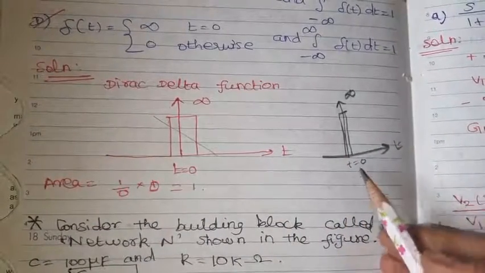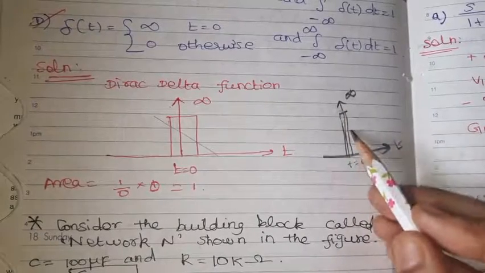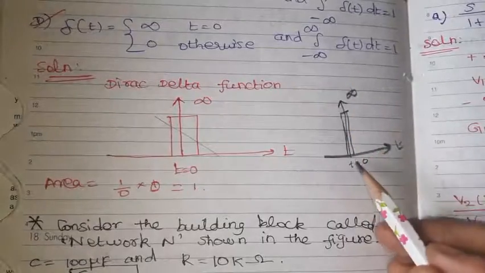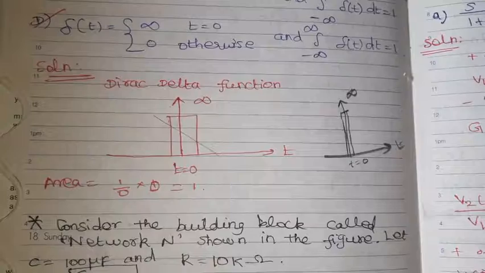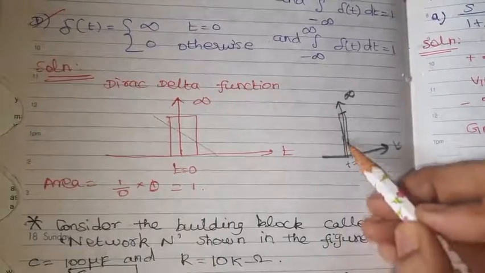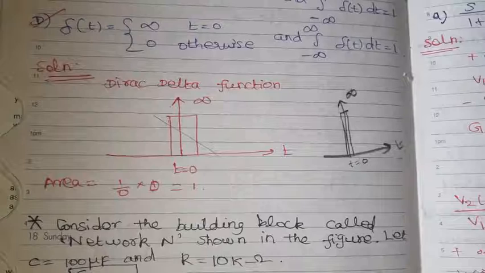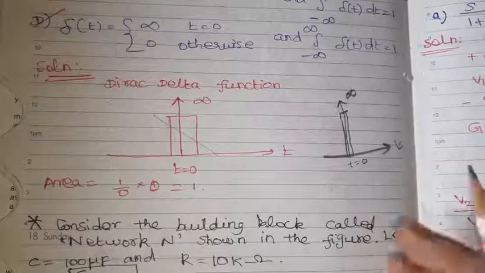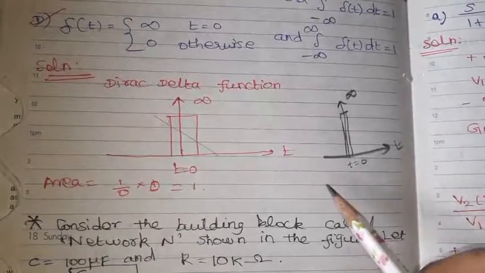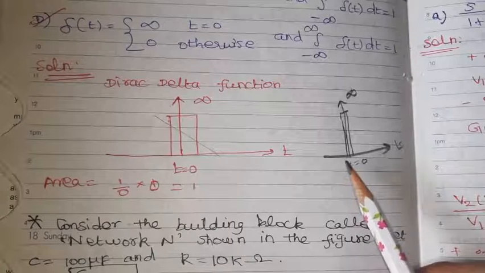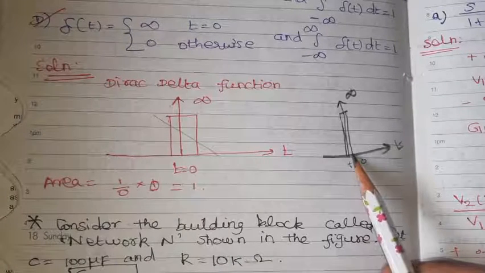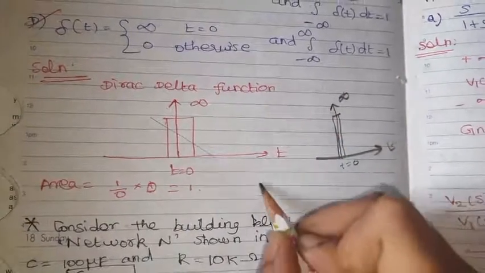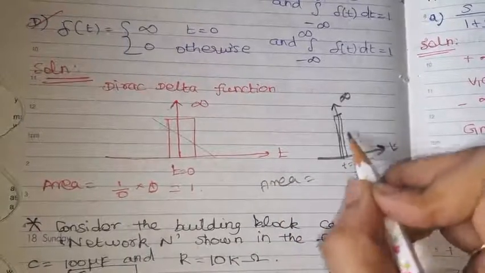What the actual Dirac delta function is: at t equal to 0, it goes up to infinity, and for the rest of the values it is 0 otherwise. This is the basic Dirac delta function. It is very thin. What is the area actually? Area equals height into width. Width equals 0, and height is infinity. So the area, as for a rectangular function, is B into H.